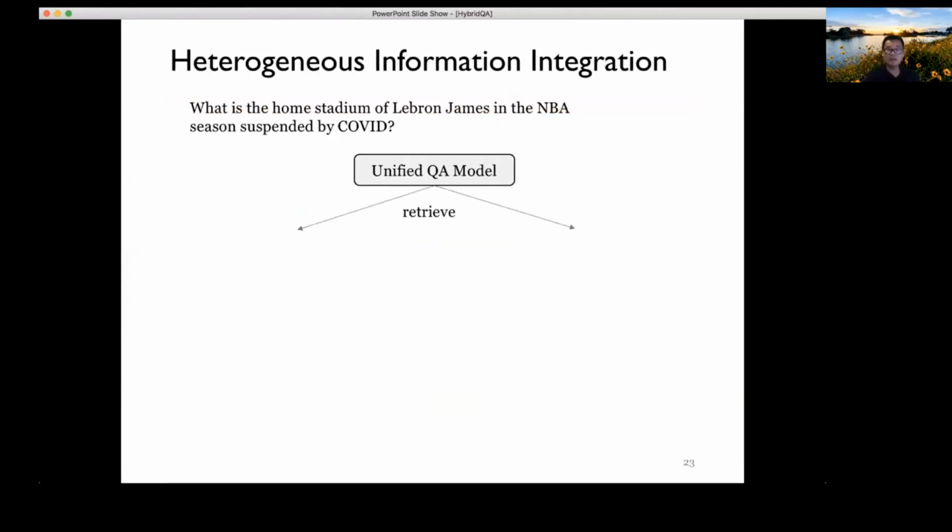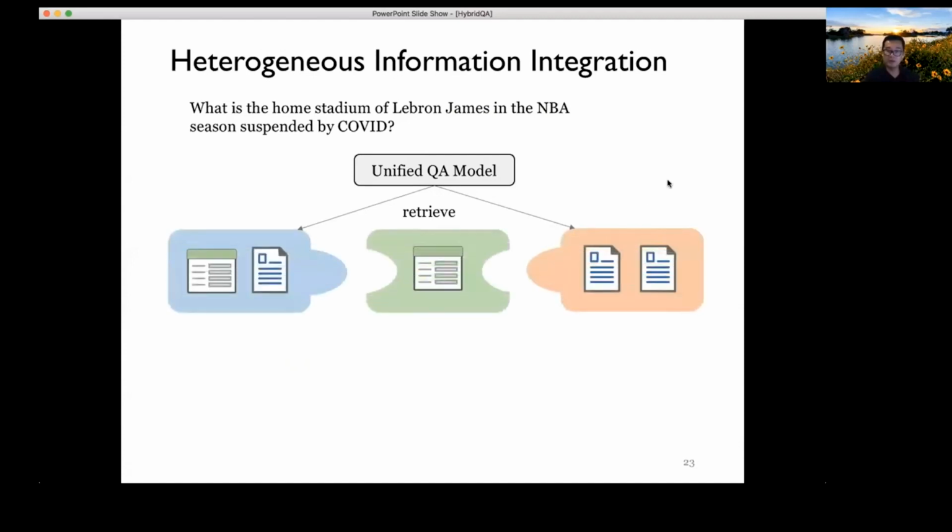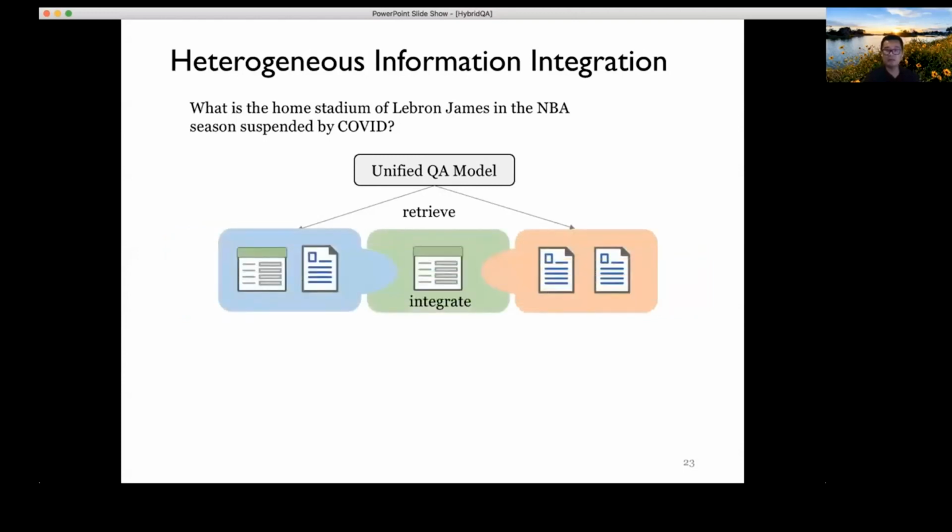So when we are attacking this kind of difficult question, like I said, one thing we now need to build is an additional retrieval module. The retrieval module will need to help us identify: should I retrieve a text document, or the text and the table, or maybe multiple tables? And then we need to integrate the retrieved tables and text and perform reasoning to give the correct result. It's a fairly difficult thing to do because we need to integrate, and you have to look at a large collection of examples.